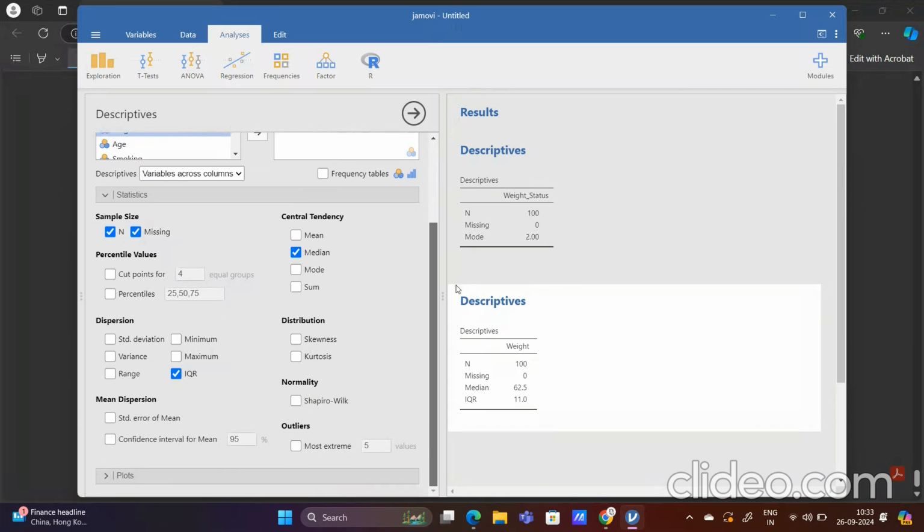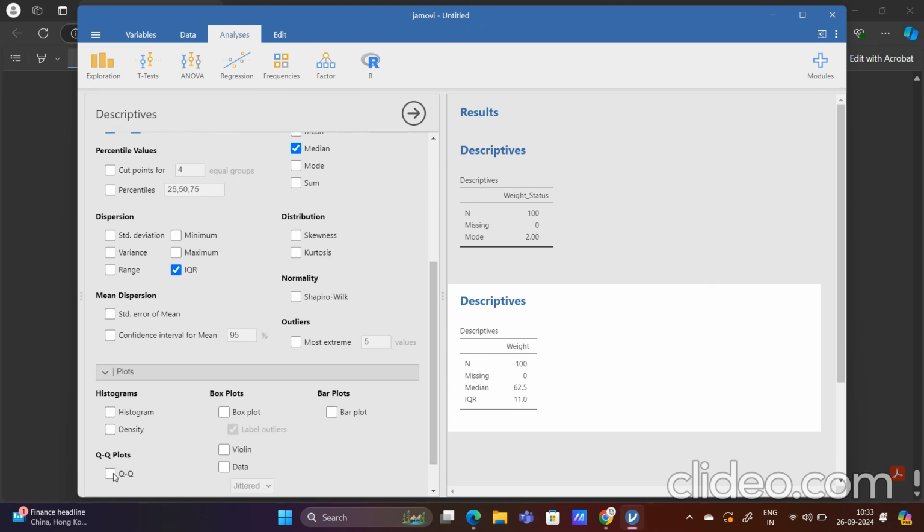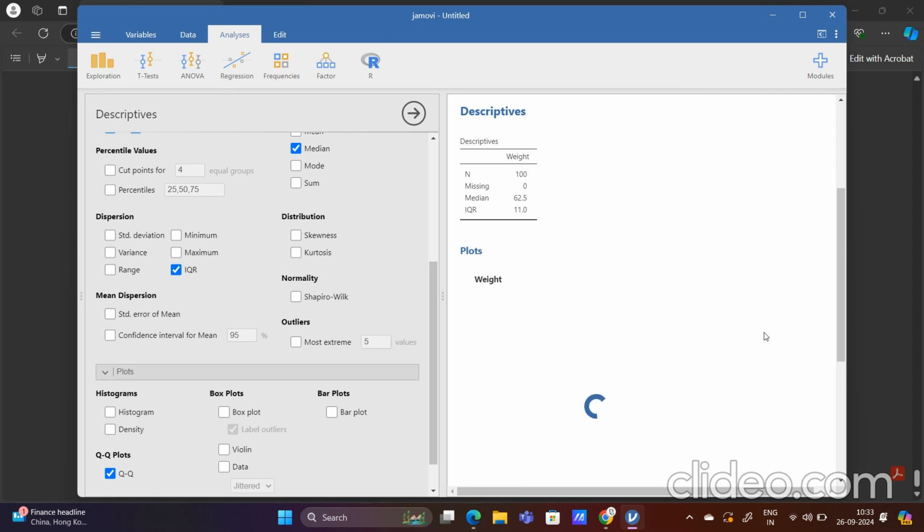There is a method called QQ plot. It will be in the plots. If you apply that method called QQ plot, as you can see, if all these black points are close to the straight line, this 45 degree line, or kind of going along with the straight line, then that data is normally distributed. This is the first method that I have given to check whether the data is normal or not. What will be the second method?